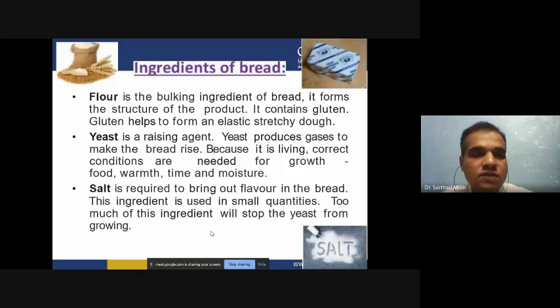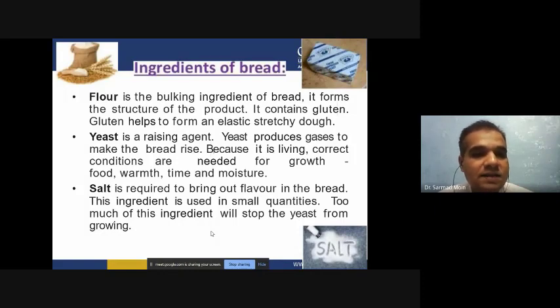So the ingredients of bread, we know, are very simple. Flour we have to take, and in the flour we have to mix the yeast, which is a rising agent. The flour contains a very specific type of protein we call gluten. Gluten helps the elasticity and stretchability of the dough. When we are preparing dough from gluten-enriched flour, the yeast will enhance the elasticity of the dough.